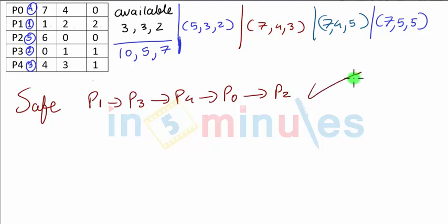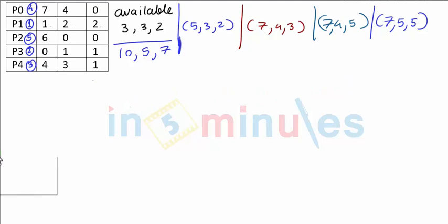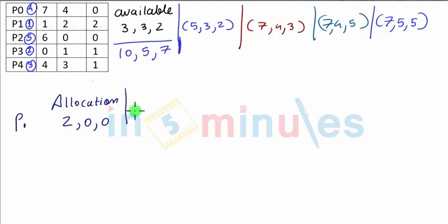Another similar question which we have is, if the request from a process P1 arrives at 1, 0, 2, can this request be granted immediately? For this we have to again go back to the original matrix. Let us see how we can go about it. I'm only copying P1's part. P1 allocated is 2, 0, 0, and max needed would be 3, 2, 2.